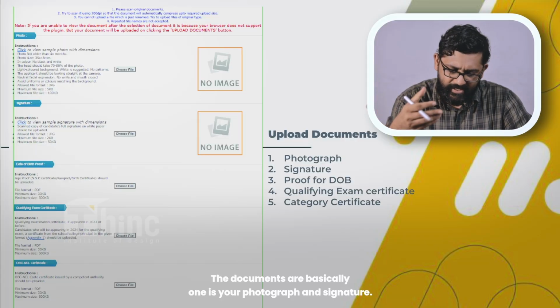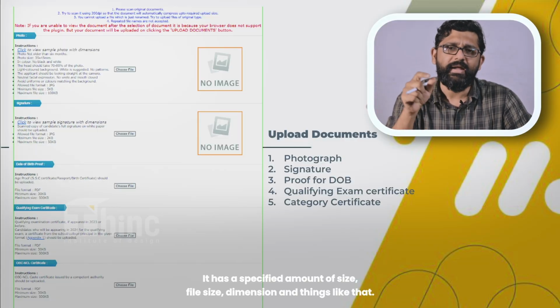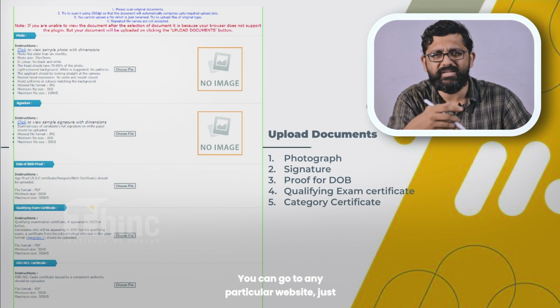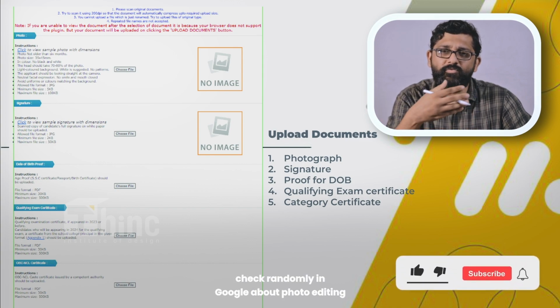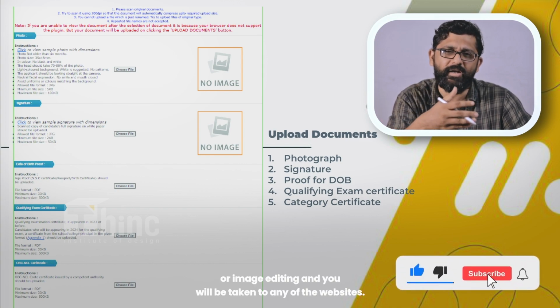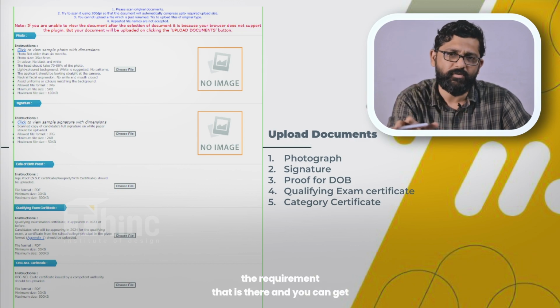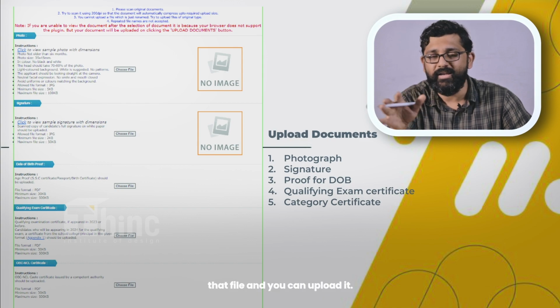The documents are basically, one, your photograph and signature. It has a specified file size, dimension and things like that. You can go to any website, just search randomly in Google for photo editing or image editing, and you'll be taken to any of the websites. You can resize the file with respect to the requirement that's there, and then you can get that file and upload it.